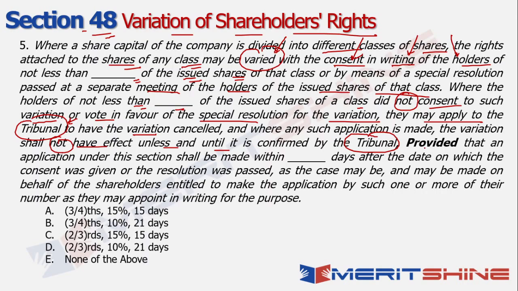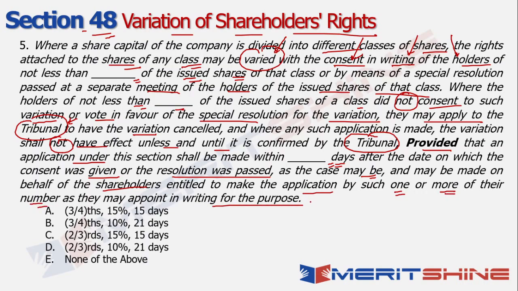Now, the other point here is provided that an application under this section shall be made within dash days, which means whatever percentage of those people who are against this variation, they need to make that application within dash number of days after the date on which the consent was given or the resolution was passed. Now, whichever the case may be, it may be made on behalf of the shareholders entitled to make the application by such one or more of their number as they may appoint in writing for this purpose.